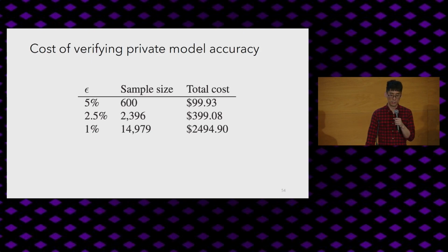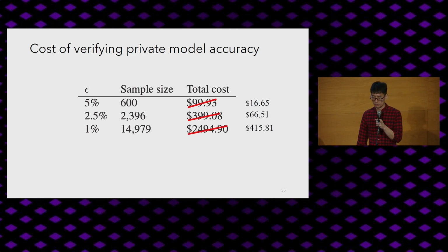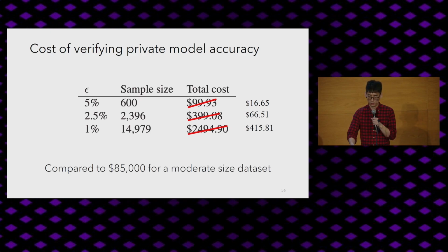Now, just to give you an example of the improvements, let's say you want to use our framework to verify a private model's accuracy. These are the costs with our previous work. But with our new work, and this is the cost of proving, we can take down the cost of verifying a model's accuracy within 1% from around $2,500 to about $400. And just to put this in context, for a medical data set, it might cost around $85,000 to produce the labels for this. So verifying the accuracy is becoming increasingly feasible, especially in comparison to how much the training data costs to obtain.